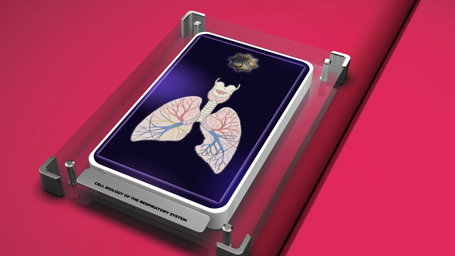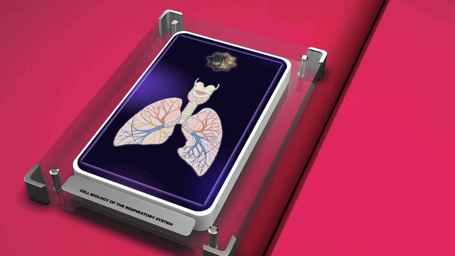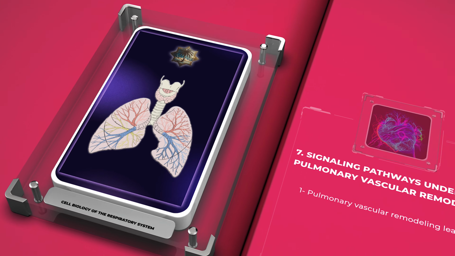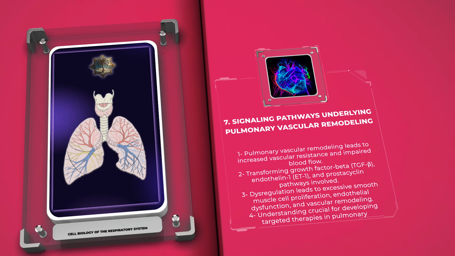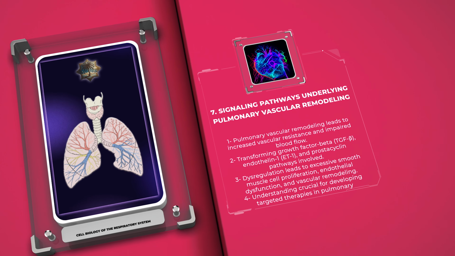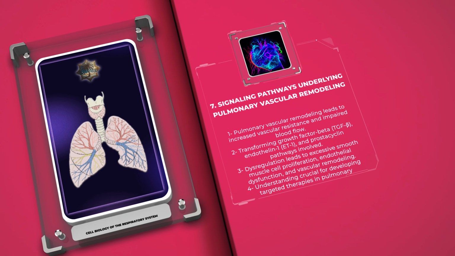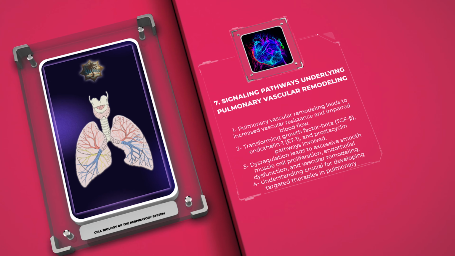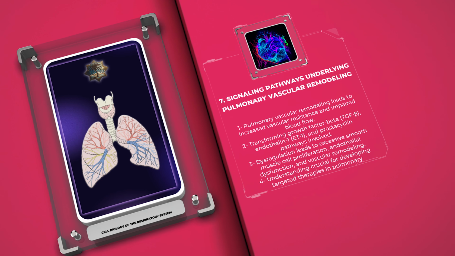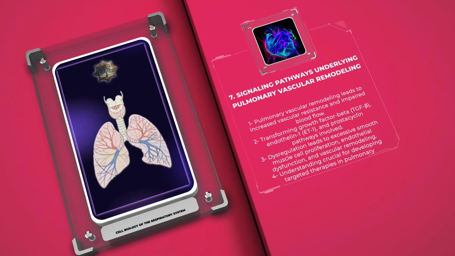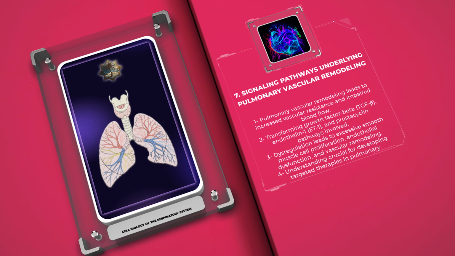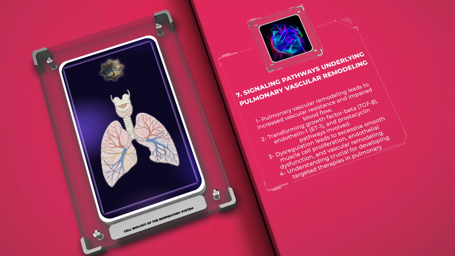Pulmonary vascular remodeling refers to the structural changes that occur in the pulmonary blood vessels, leading to increased vascular resistance and impaired blood flow. This process is a hallmark of pulmonary hypertension, a progressive and life-threatening disorder. Several signaling pathways are involved in its regulation, including the transforming growth factor beta, TGF-beta, endothelin-1, ET1, and prostacyclin pathways.